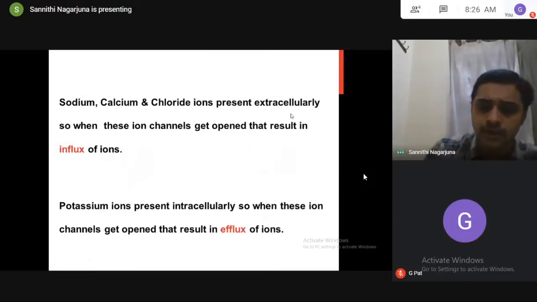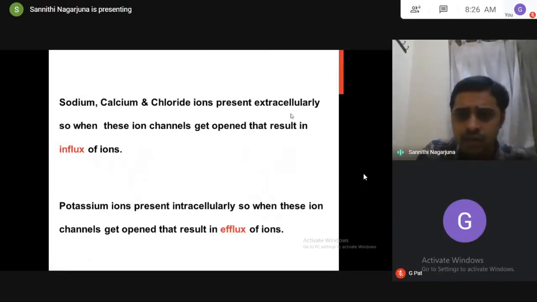Coming to this, which ions will undergo influx, which ions will undergo efflux? We told influx or efflux depends upon the concentration gradient. How it will happen: the sodium, calcium, and chloride ions are always present extracellularly. High concentrations of these ions are present extracellularly, so the opening of these ion channels will always result in influx.